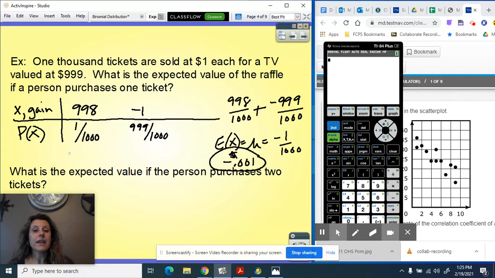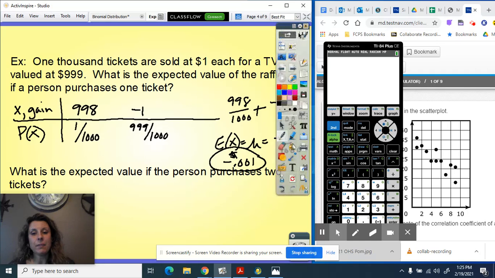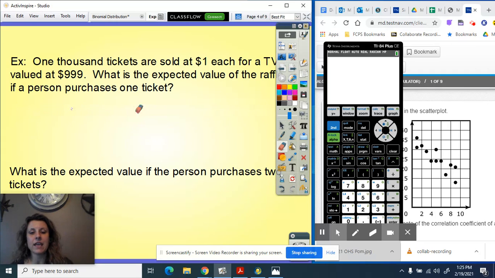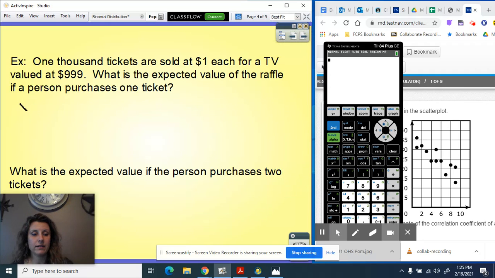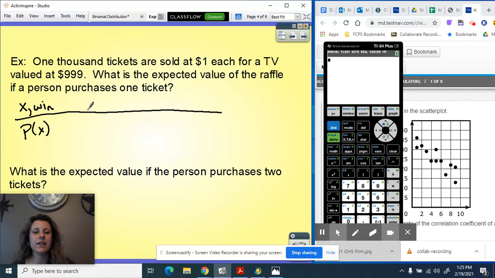Okay. Another way that you can set this up is instead of setting it up in terms of gain, we could set it up in terms of the amount that I'm winning. This seems to be an easier setup for people. However, there is an extra step that we have to remember to do at the end.